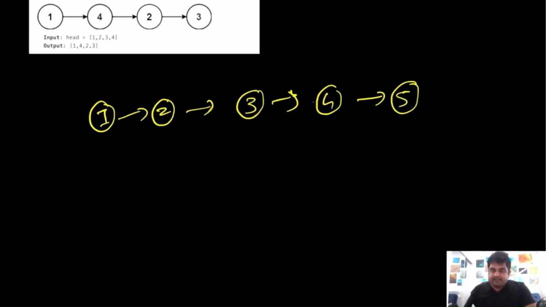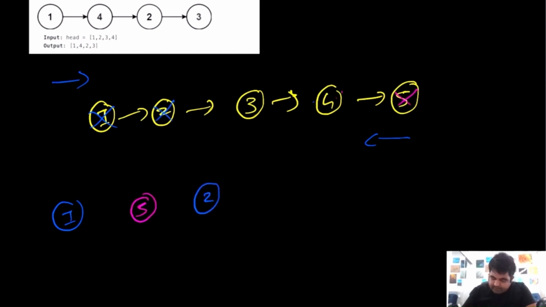Now let's take one more example. Again in this case we will take one node from left to right and one node from right to left. So the first node would be node number 1. The second node would be node number 5. Then the next node would be node number 2. Then the next node would be node number 4, and then the next node would be node number 3.